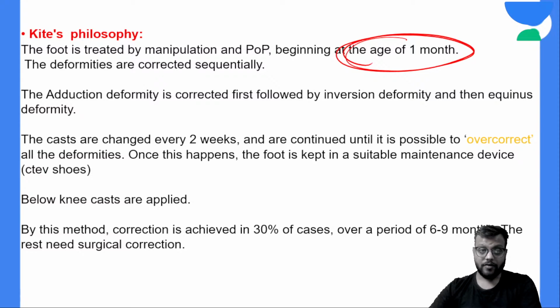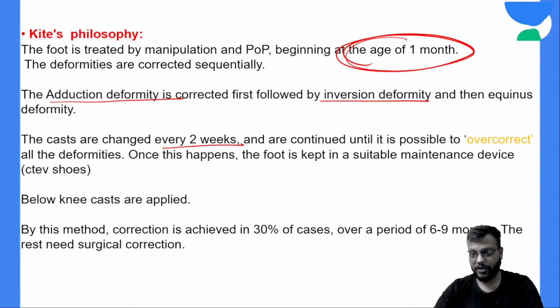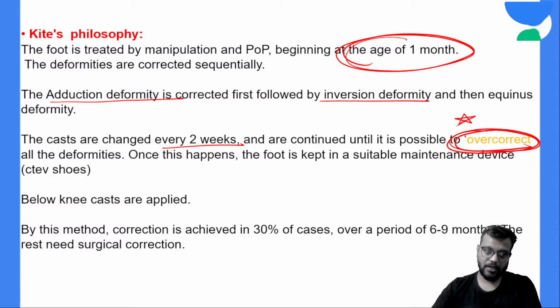And in this, as we have discussed, adduction and inversion are corrected first, then the equinus, every 2 weeks, whereas there it was every 1 week. And here you overcorrect the deformity, then you go for the maintenance device.